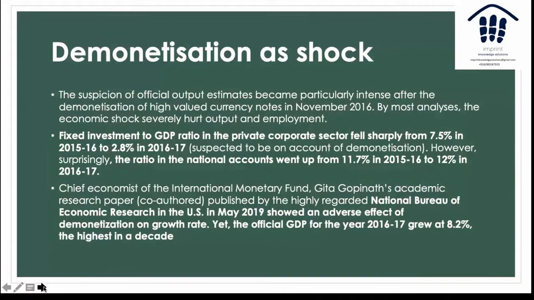Another thing that sparked a huge debate was the demonetization which occurred in November 2016. Even the chief economist of the IMF, Geeta Gopinath, said that demonetization actually hurt the economy. Yet the official GDP rate for that particular year was 8.2%, the highest in this entire decade. And when it has been fair and square established that demonetization hurt the GDP growth rate because of this adverse credit shock, how is it that in the new series, the ratio of investment to GDP actually went up to 12%, when we all know that on account of demonetization, investment sharply declined in the economy?